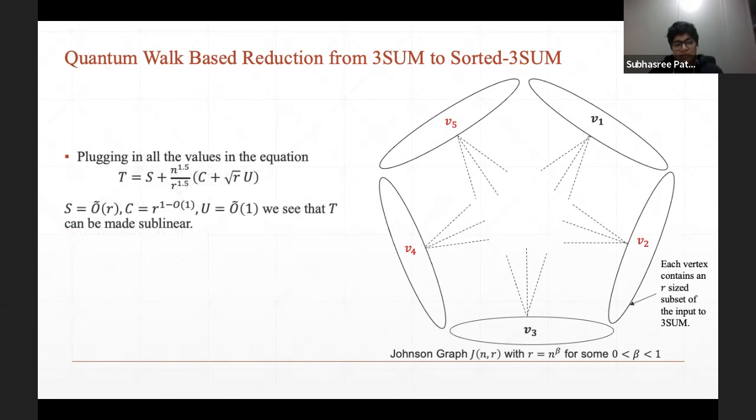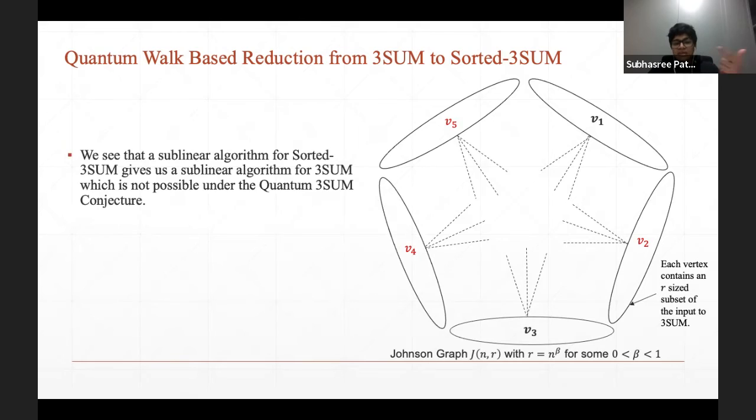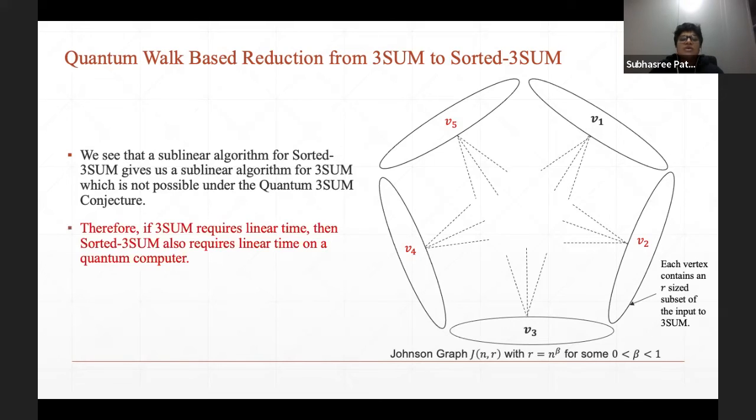So plugging in those values, with C being a sublinear in R time algorithm, we get that the total cost for threesome can be made sublinear. This means that by assuming we have a fast sorted threesome algorithm, we are getting a faster threesome algorithm in the quantum setting, which we do not believe to be possible under this quantum threesome conjecture. Therefore, if we believe that threesome requires linear time, then sorted threesome also must require linear time on a quantum computer.